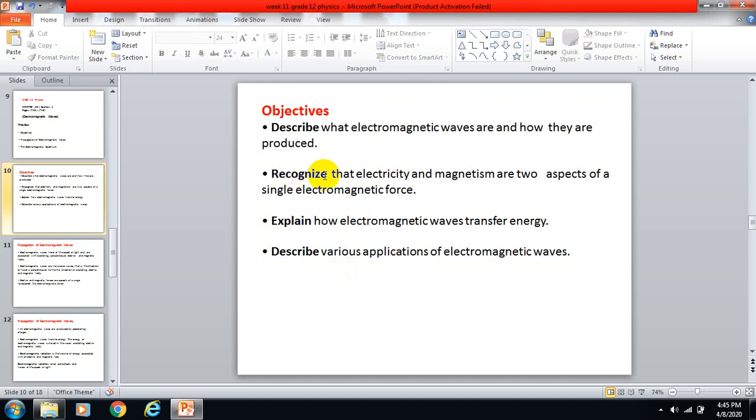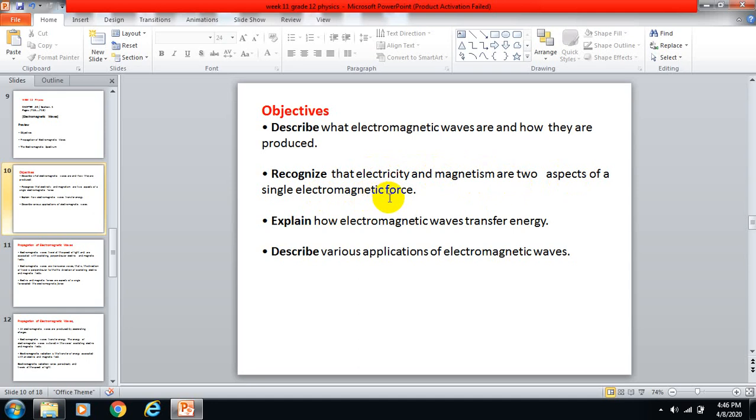Okay, we will try to learn that electricity and magnetism are two aspects of a single electromagnetic force. Electricity, as I told you before, from the AC, flow of electrons, charge, current, etc., and the magnetism are two aspects of a single electromagnetic force, of course.